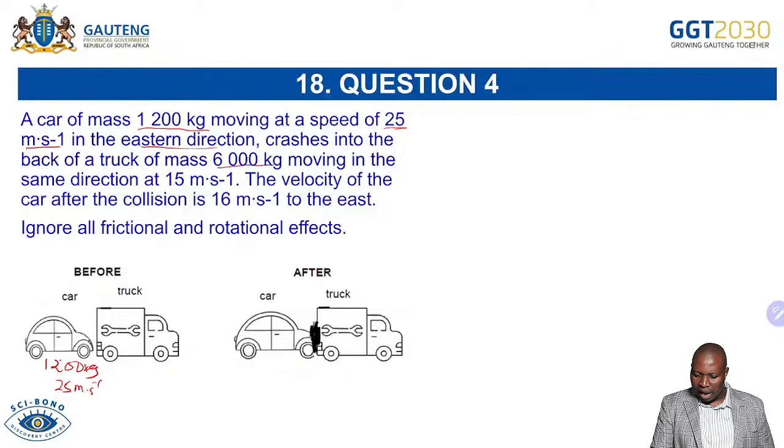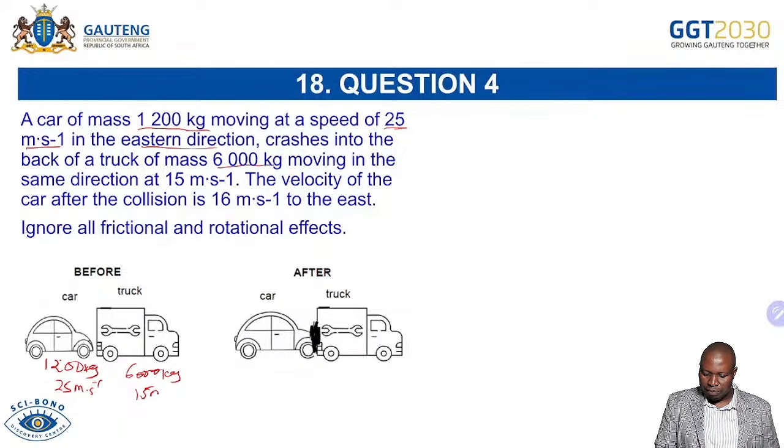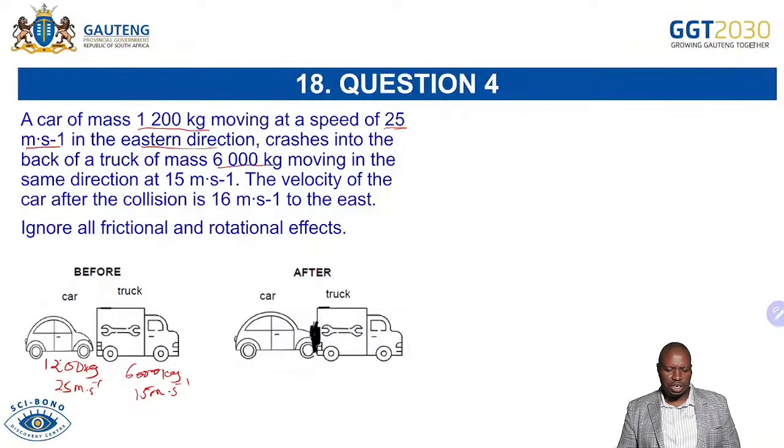The truck is 6,000 kg. That is the mass of the truck. And then the velocity of the truck is 15 meters per second. So very much important for data collection.